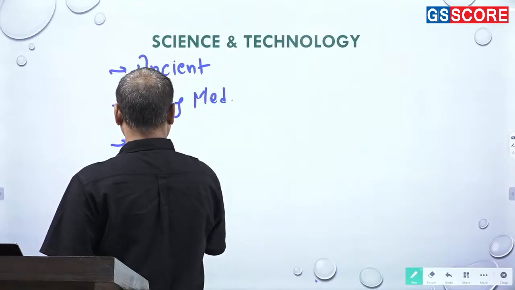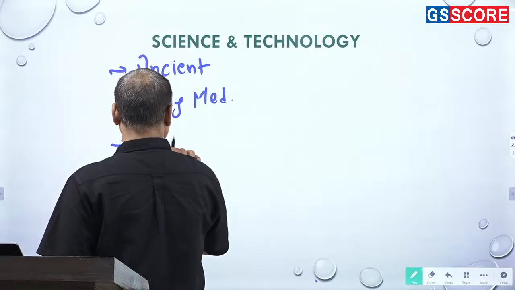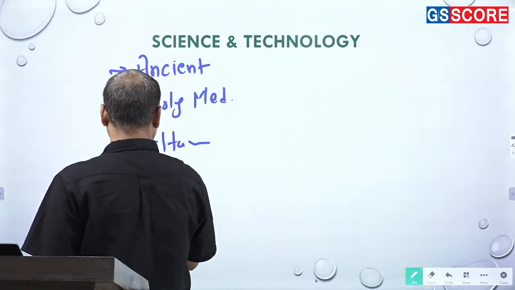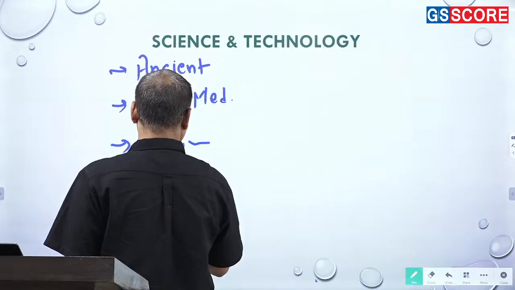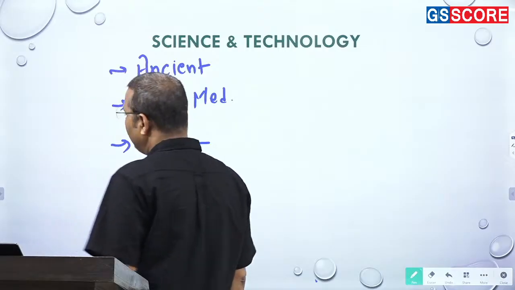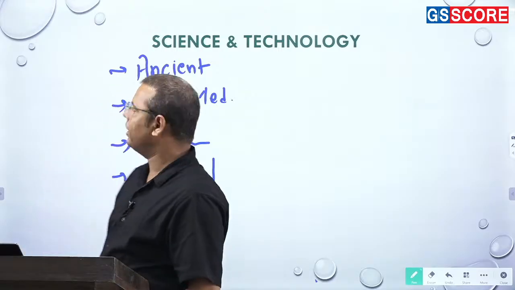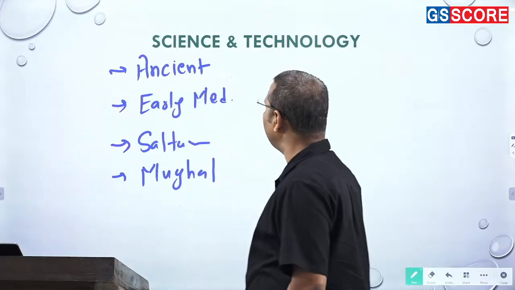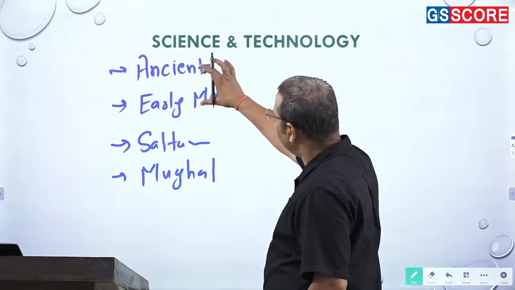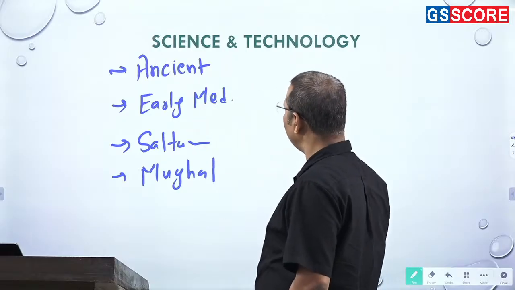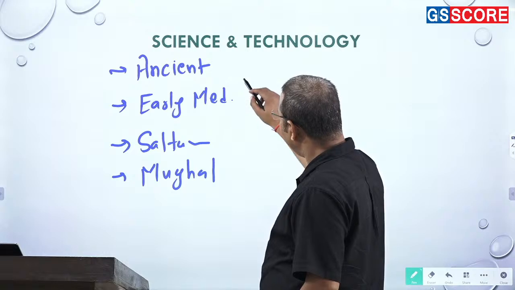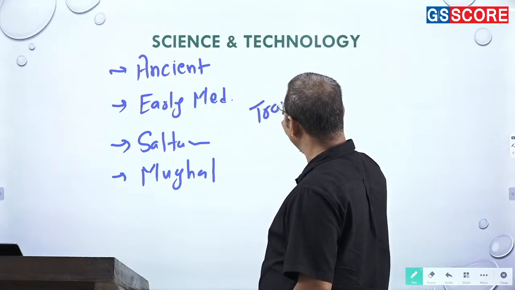Then you can see it in Sultanate period, what they had asked already, they have asked this question, and you can talk about it in the Mughal period. तो आप इसको ऐसे period wise divide करके देख सकते हैं. That would be good for you, because if you divide it period wise, in that case, if they are picking questions from any specific period, then also you will be able to answer. And in fact, you should also prepare it with respect to the transition.